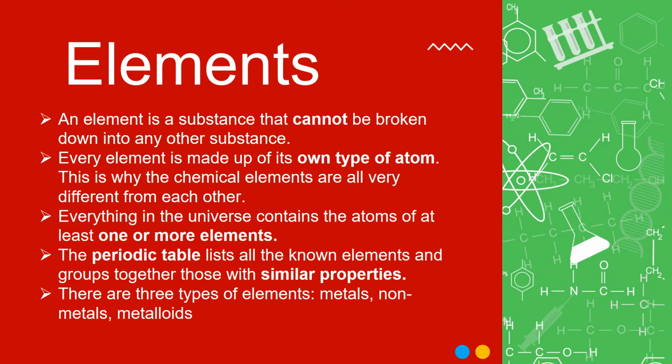Everything in the universe contains the atoms of at least one or more elements. For example, if we take water, that is H2O, which has two atoms of hydrogen to one atom of oxygen. Like all the substances that are made around us, they are all made up of atoms of one or more elements. The periodic table lists all the known atoms and groups together those with similar properties. Based on similar properties, we divide them into metals, non-metals, and metalloids.